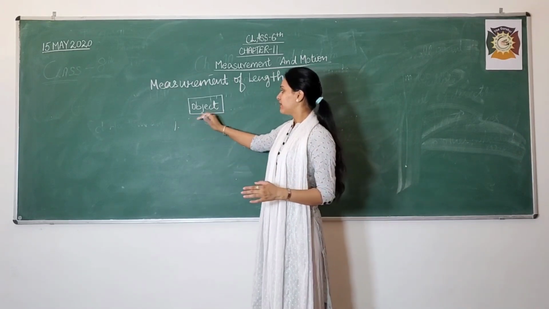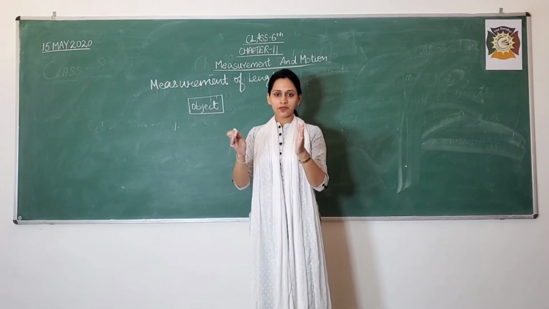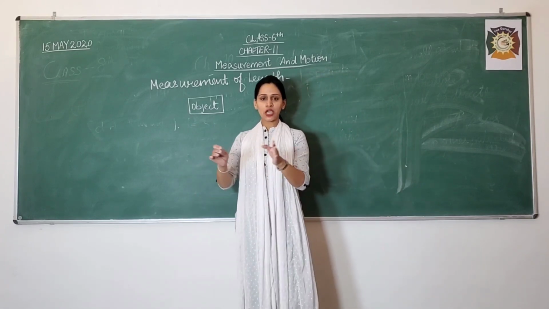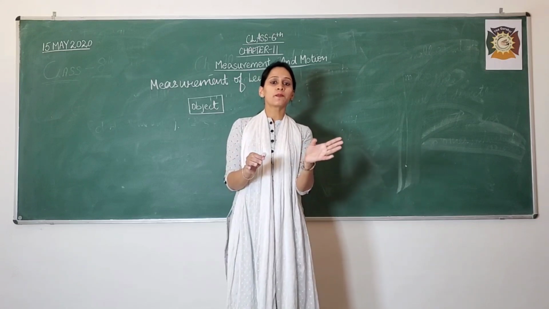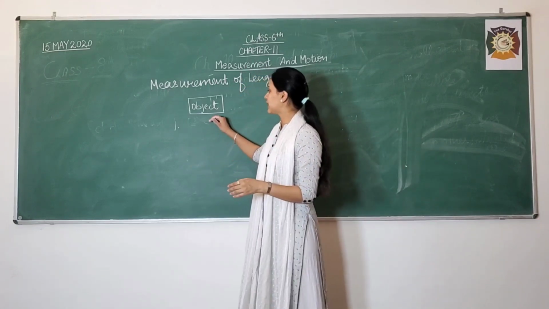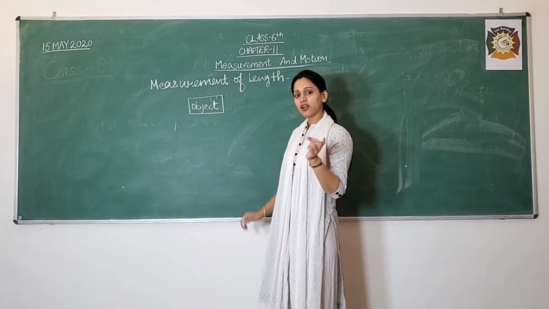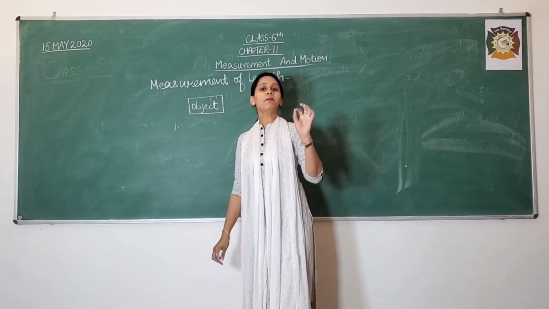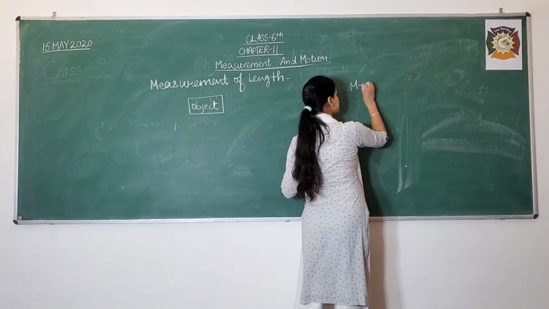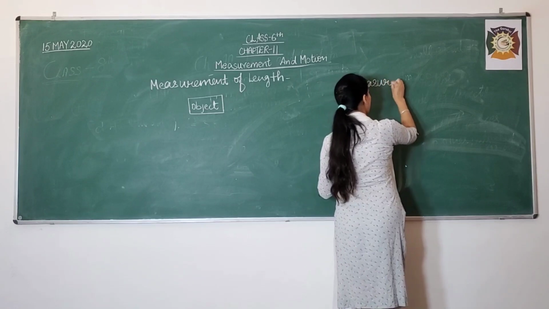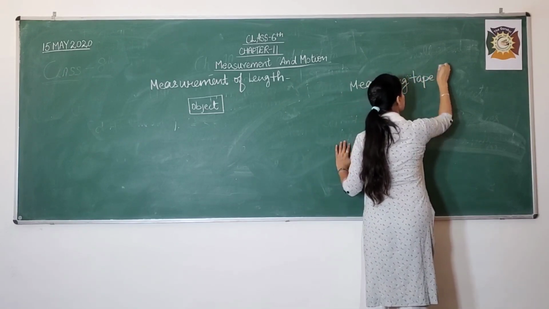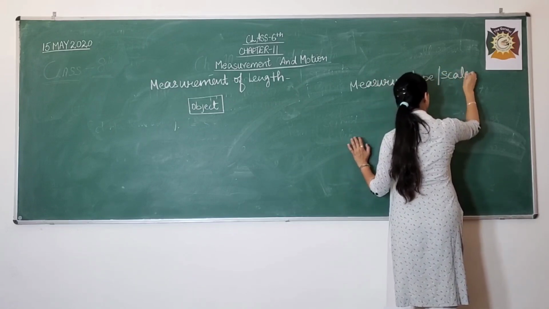First step is, we place the object at a rest position. Suppose you have a table that is not movable or not in motion, a very fixed place. You put that object over that fixed place, and thereafter what is the second step? You will take a measuring tape or a scale.